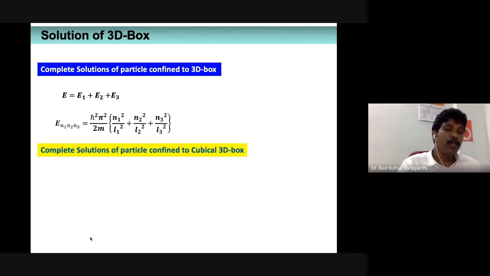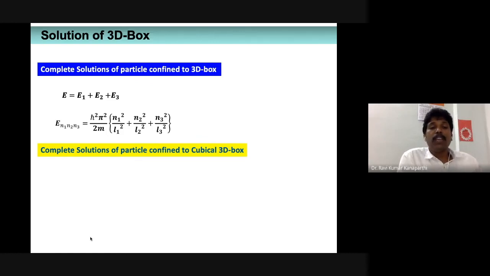Now, a special case we can think of, based on the solutions of a particle confined to a 3-dimensional box. You just imagine the rectangular box, but now it is not a rectangular box alone. Let's say it is a cubical box.